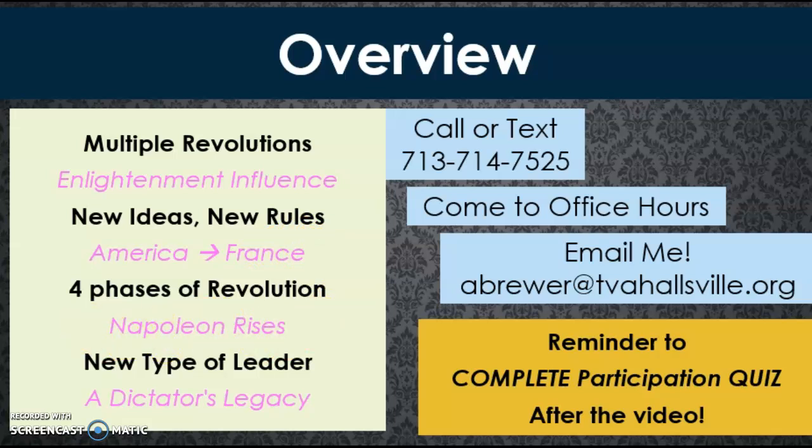With the dictator, you have the rise of Napoleon, a new type of leadership under him, and a new set of laws and a new way of trying to take control of the world. And through all of this, you have a dictator's legacy, what he did and how he created the legacy of this dictator that would influence a lot of major figures in World War I and World War II.